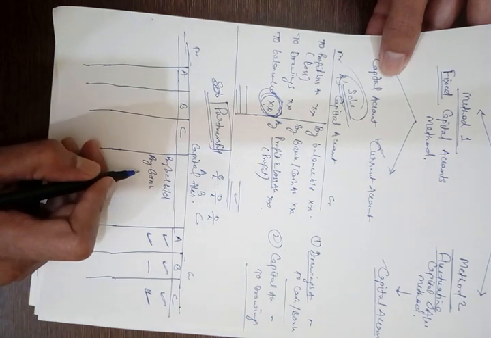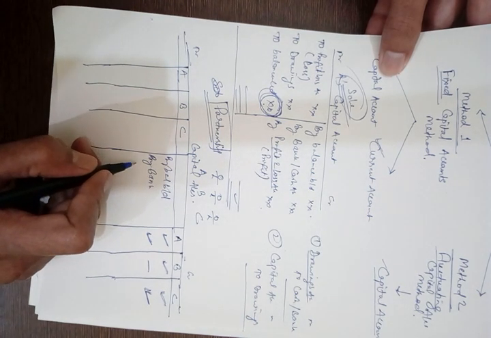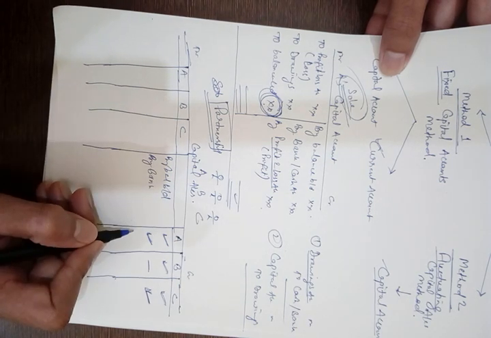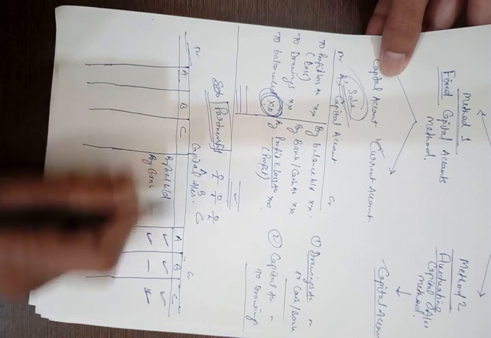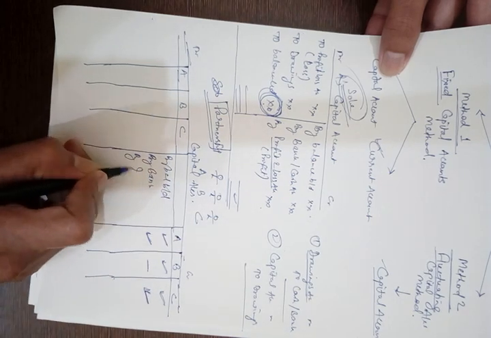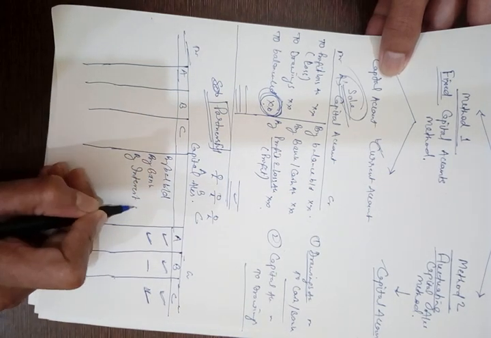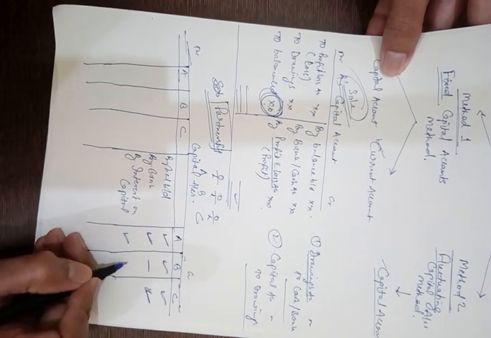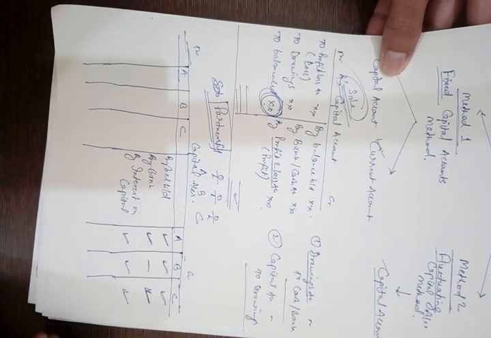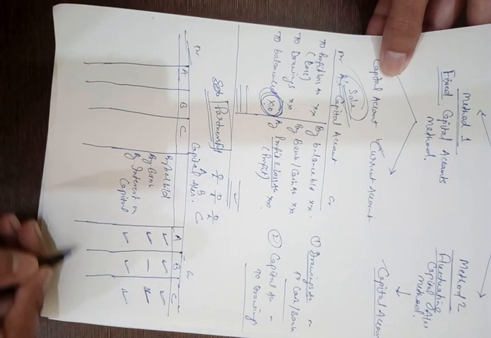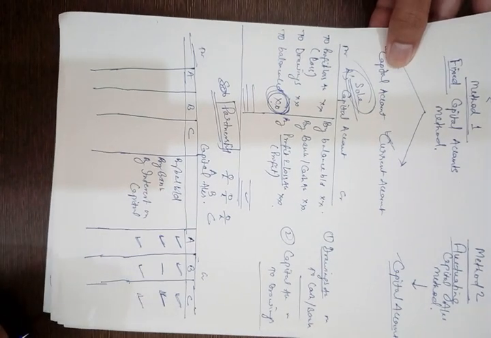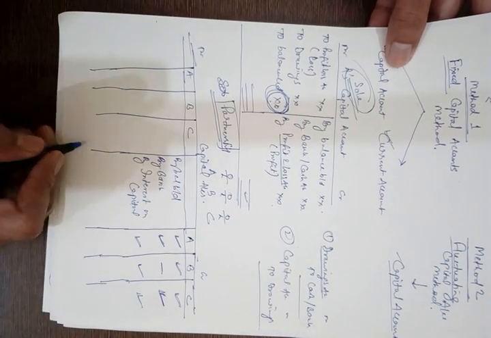So if we consider the first entry, that is interest on capital account debit to capital accounts, then the capital account will be credited by interest on capital, and all the partners who are eligible for interest on capital will be credited with the amount of interest on capital in the capital accounts.